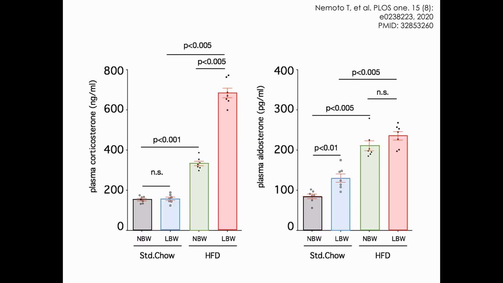Aldosterone was also increased with a high-fat diet, but there was no statistical difference between low birth weight and normal birth weight. On the other hand, the blood corticosterone level of low birth weight rats was not different with a standard diet, but was significantly higher with a high-fat diet.